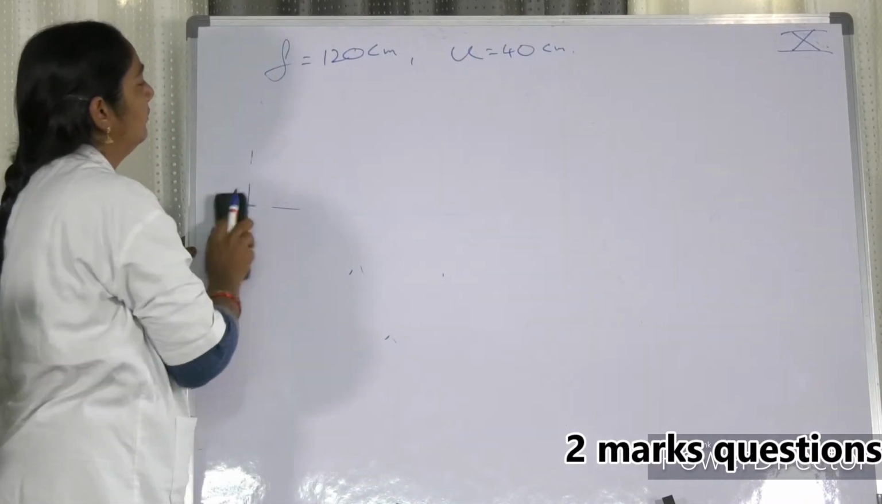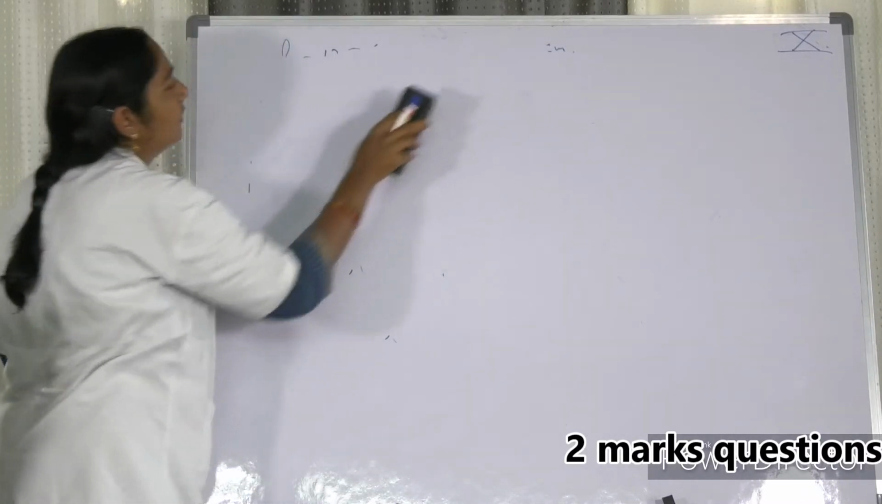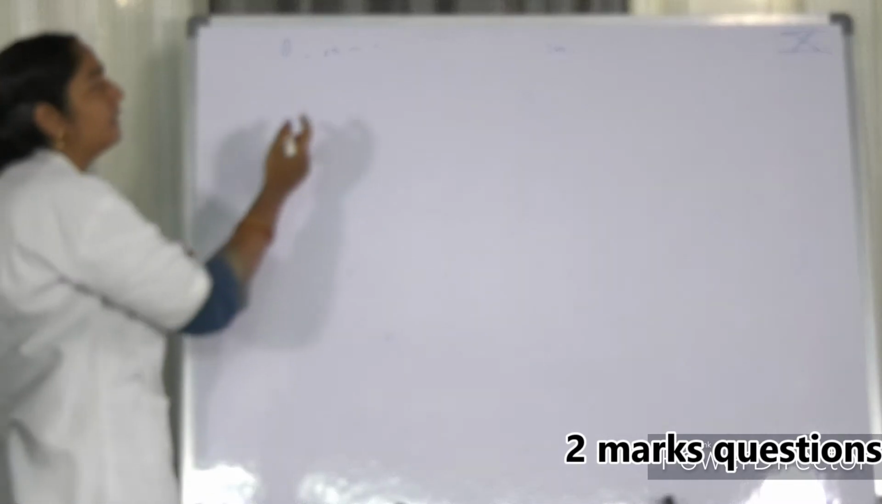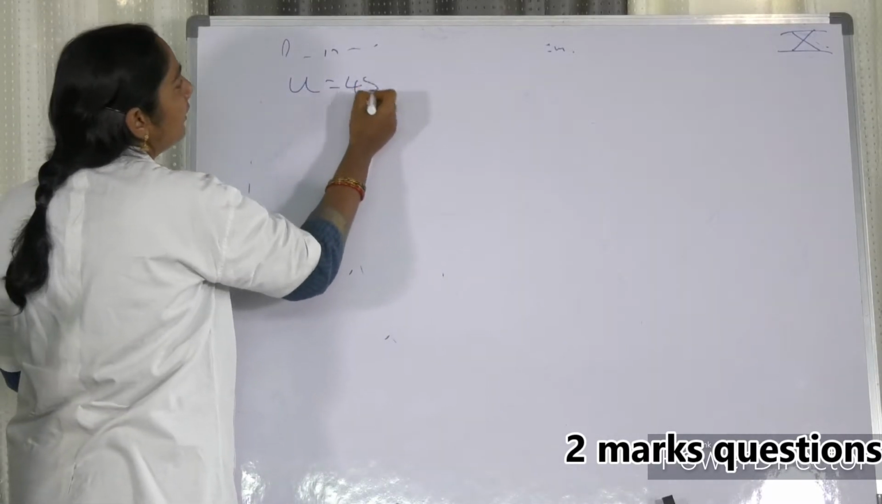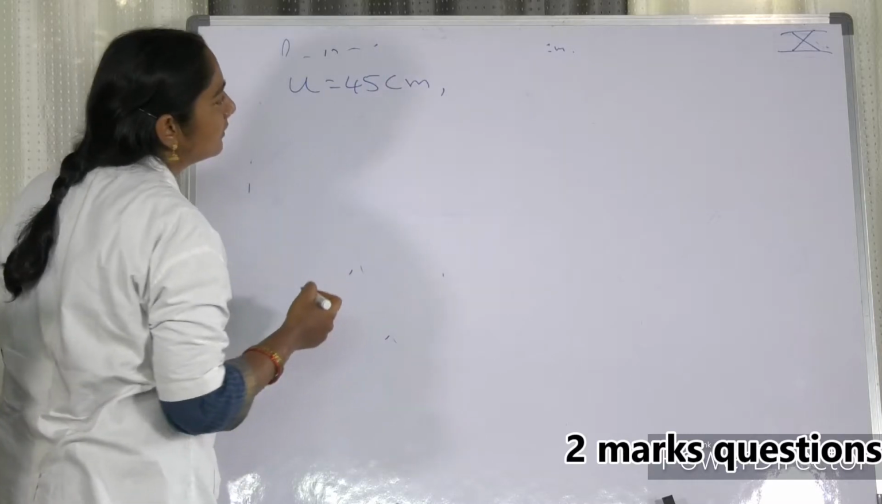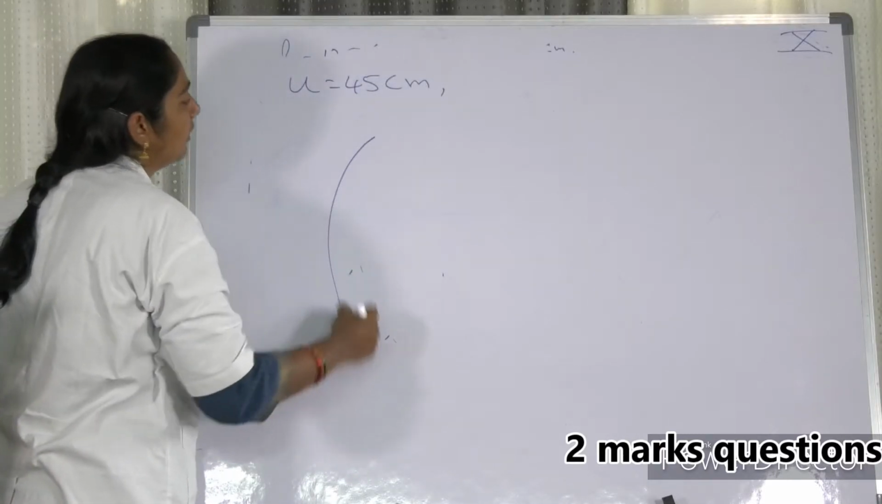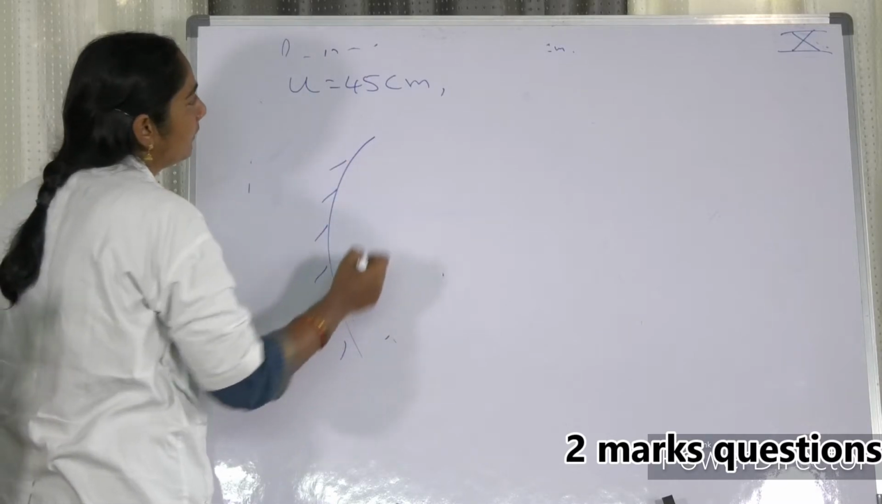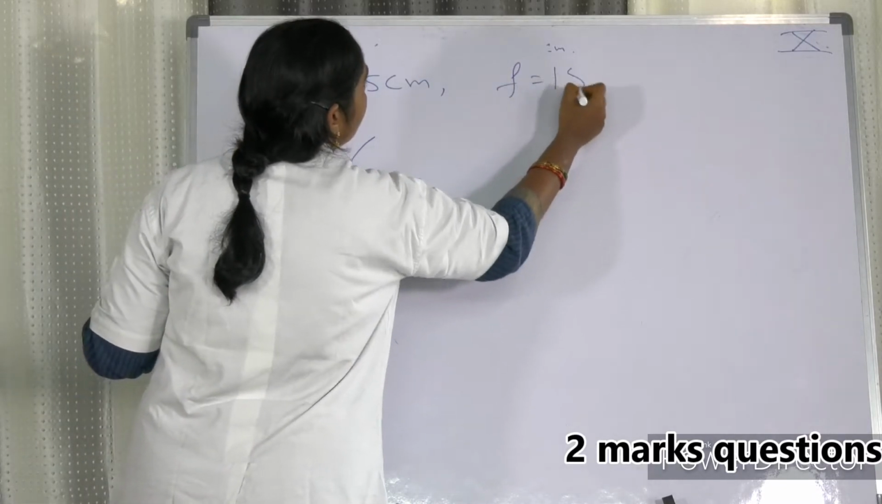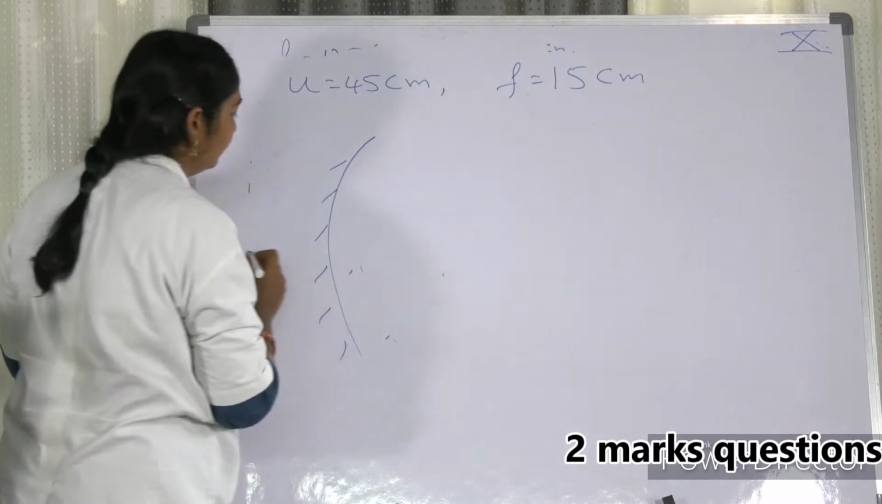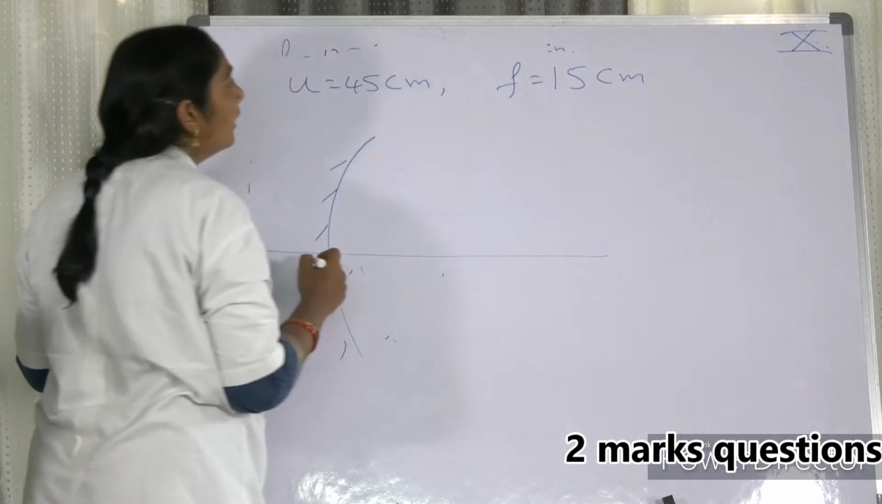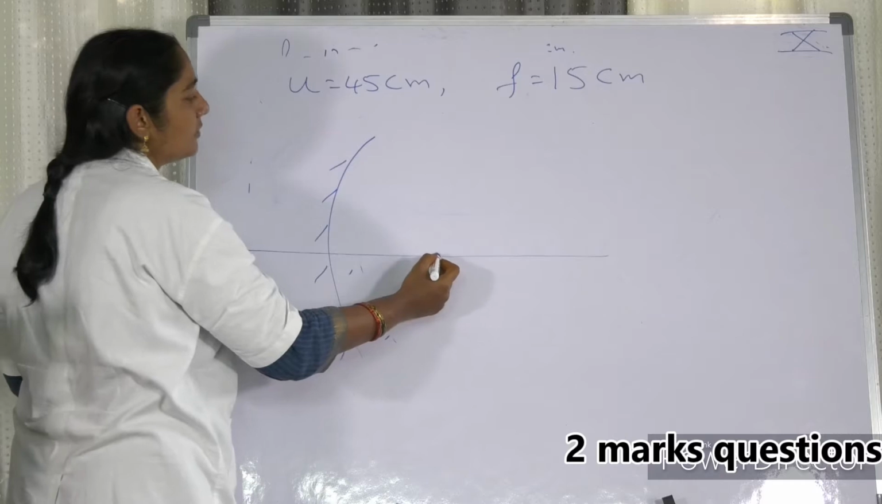In front of a concave mirror of focal length 15 centimeters, an object is placed at a distance of 45 centimeters. So the focal length is 15 centimeters. Write the characteristics of that image.